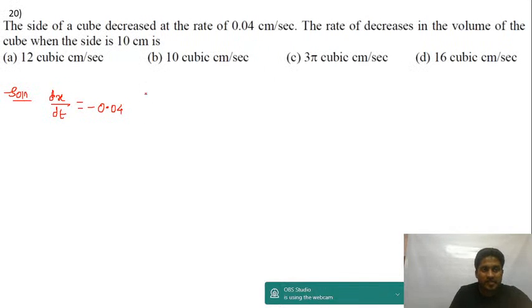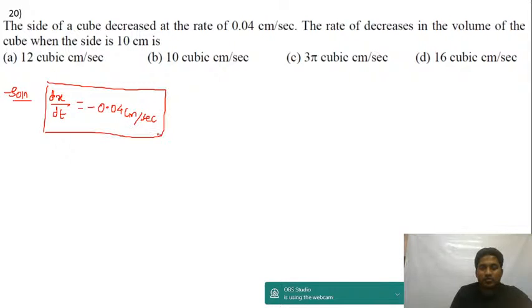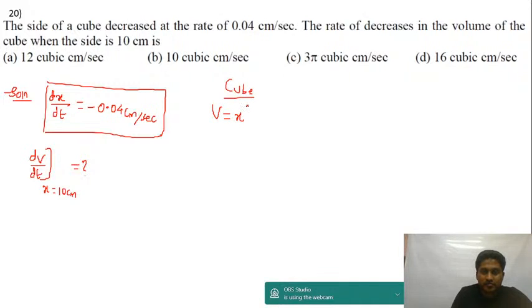0.04 centimeter per second, right? This is dx per dt. Now the rate at which the volume is increasing, I'm supposed to find out dV by dt, when the side is equal to 10 centimeter, when x is equal to 10 centimeter. Okay, volume of a cube is equal to side cube, that is equal to x cube.